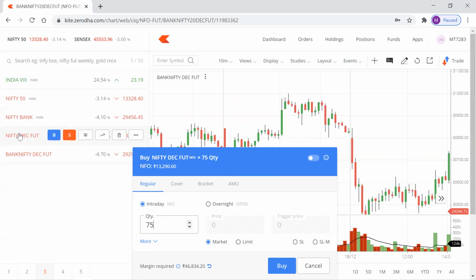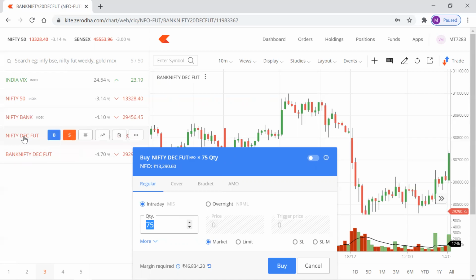So when I click on Bank Nifty buy, see, one lot is 25 quantities in Bank Nifty futures. I cannot buy or sell some 10 quantities or 12 or 17 or 22 quantities. So it's a standardized contract. Futures is a standardized contract where you will be selling specified quantities, nothing but lots. One lot is 25 quantities for Bank Nifty, and one lot is 75 quantities for Nifty.